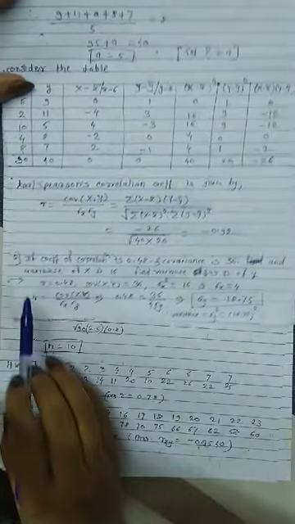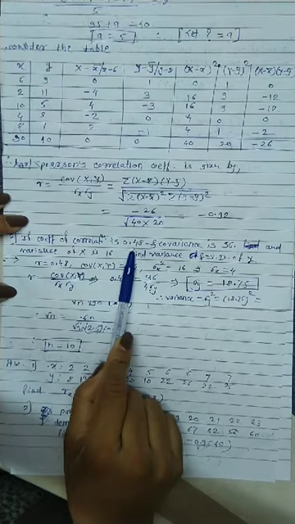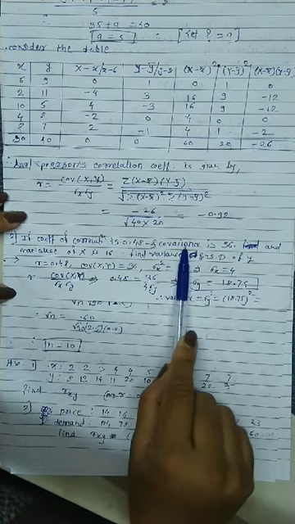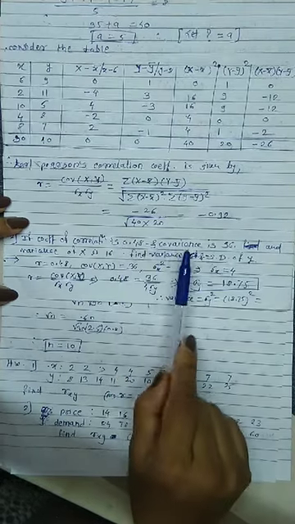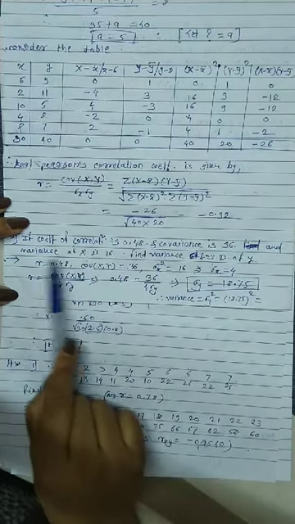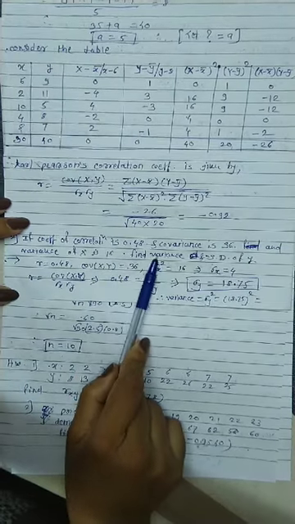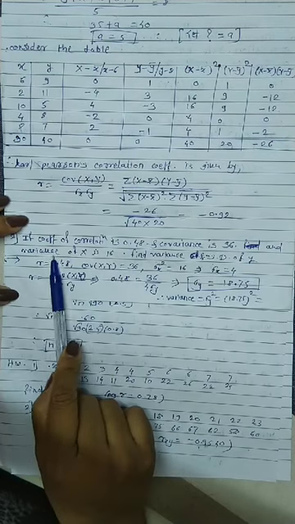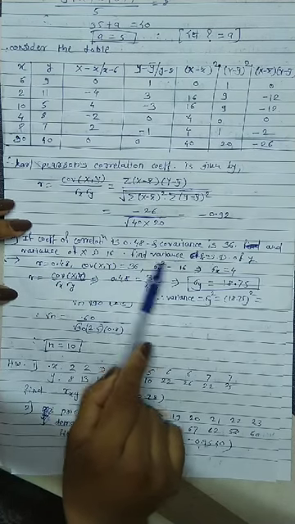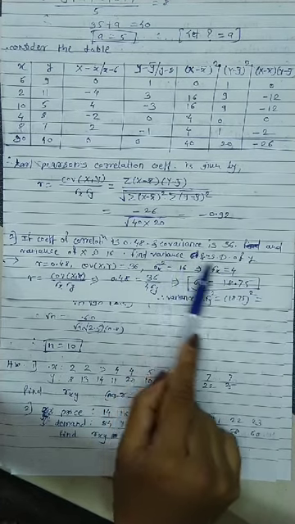Now consider a second, smaller example. The coefficient of correlation is given as 0.48, the covariance is 36, and the variance of x, sigma x square, is given. Variance means the square; standard deviation is only sigma x. If sigma x square is given as 16, we have to find the variance and standard deviation, meaning these two terms are the same.